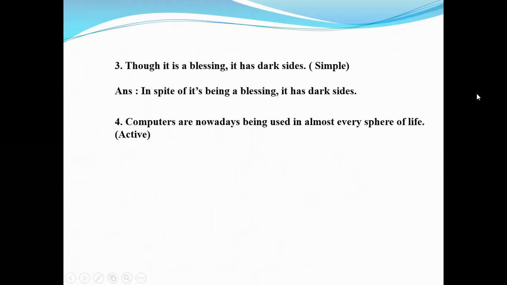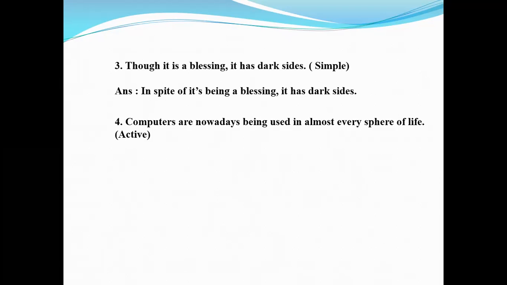Number 4. Computers are nowadays being used in almost every sphere of life. Make active. This sentence is in passive form and there is no agent. So you imagine an agent like everybody or we or people. Okay, so I think we is suitable for you. So use by we after life. If you want to make it active, at first you must omit the preposition by and the be verb are.